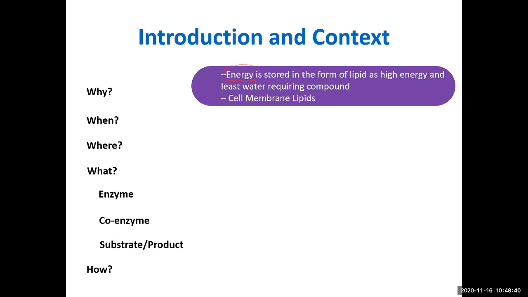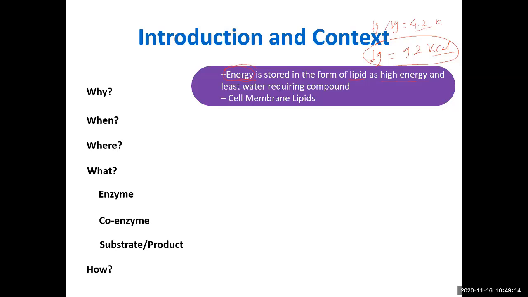So this energy is stored in the form of lipid. Why? Because lipid is a very high energy compound. 1 gram of lipid has 9.2 kilocalories of energy, while 1 gram of glucose has only 4.2. 1 gram of glucose or protein has only 4 calories. Here you can see, more than double. And that is why this is a very high energy, condensed form of energy.